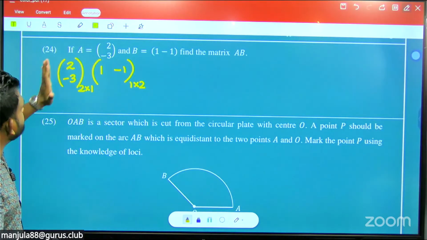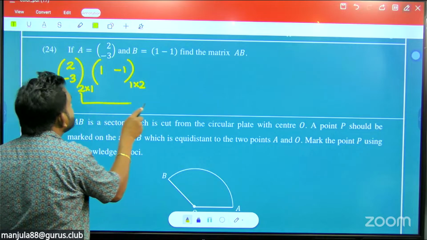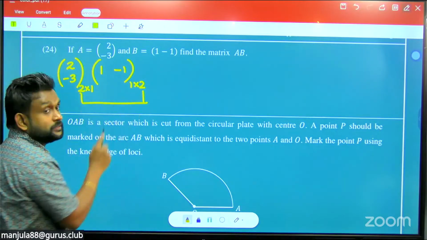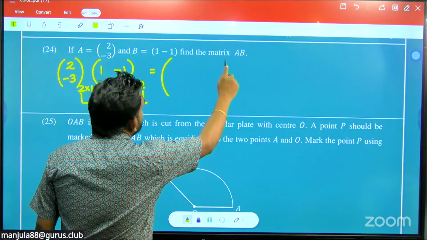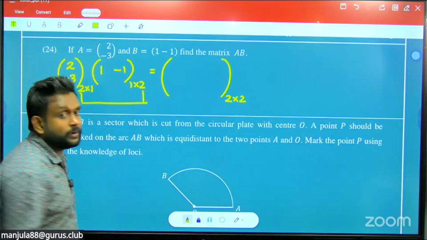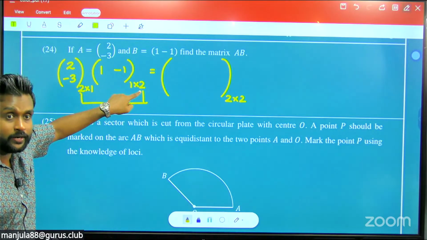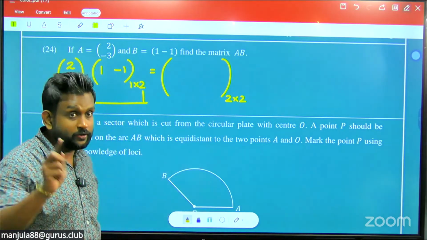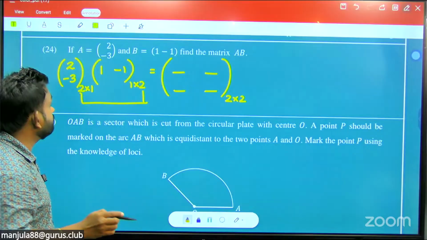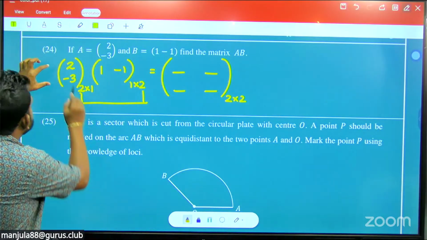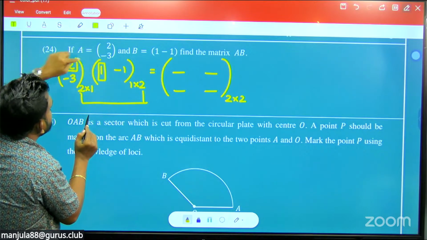So when the product happens, the order of the answer is here first and here second. So then the answer comes as a 2 by 2 matrix. The answer's order is 2 by 2. Check the answer's order before multiplying. 2 by 2 means 4 elements to build up: 1, 2, 3, 4. So how to build up these 4 elements? The first row here multiplies with the first column. Row into column multiplication.